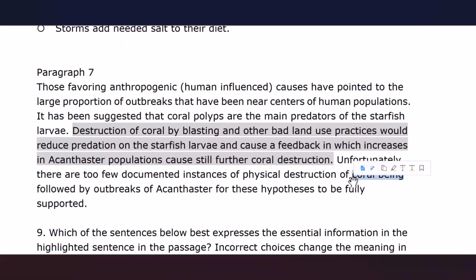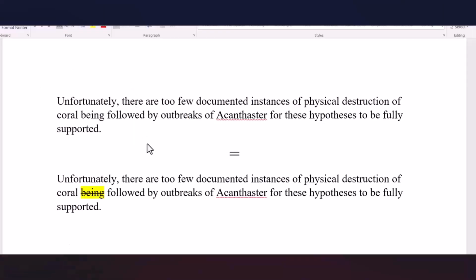So let me rewrite this sentence in the Word document. Now I can demonstrate to you being is redundant here. This is up to you to incorporate being into your sentence or not.